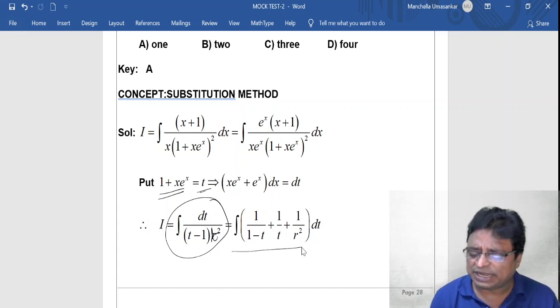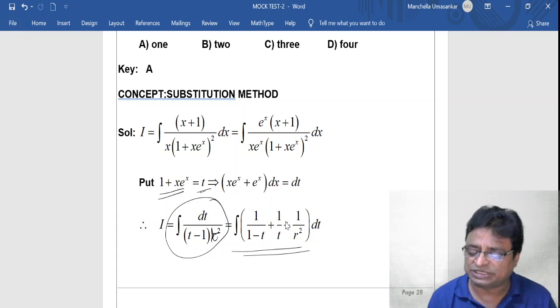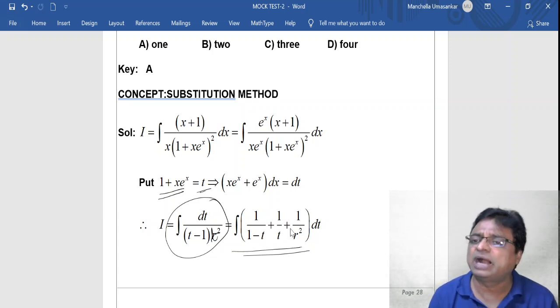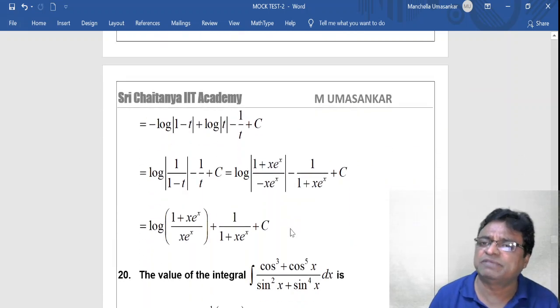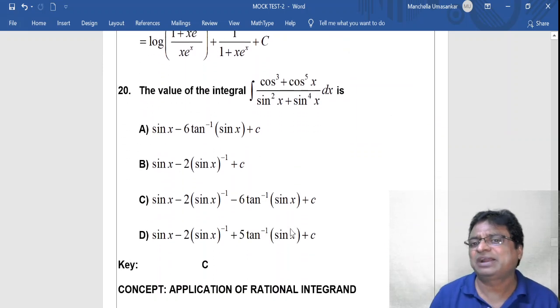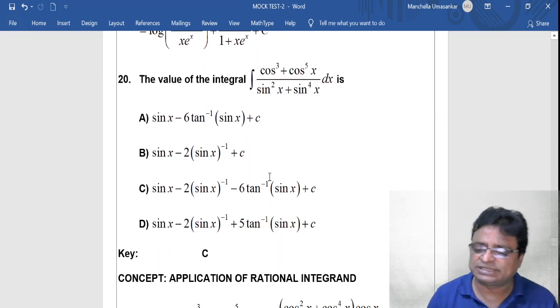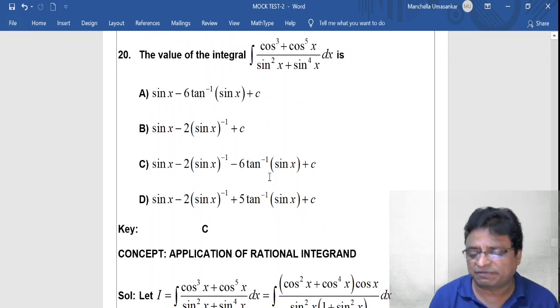So by applying partial fractions, I can write this as dt by (1 minus t) minus 1 by t square, and I can write that as 1 by (1 minus t) plus 1 by t plus 1 by t square, and they are all well known to you. So apply the integration and substitute the value of t there, and after simplification and comparison you will get the answer.